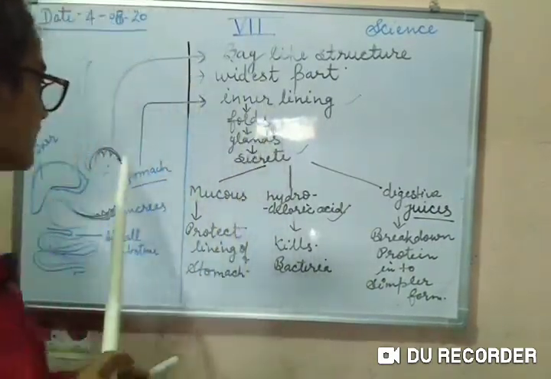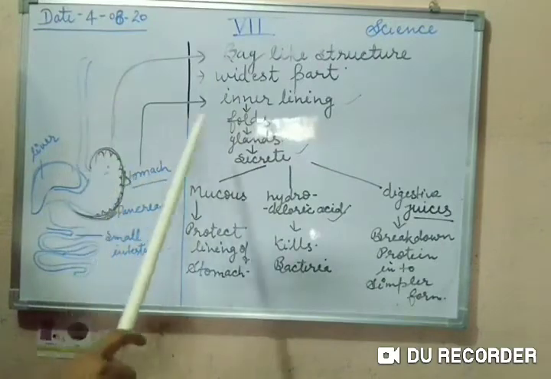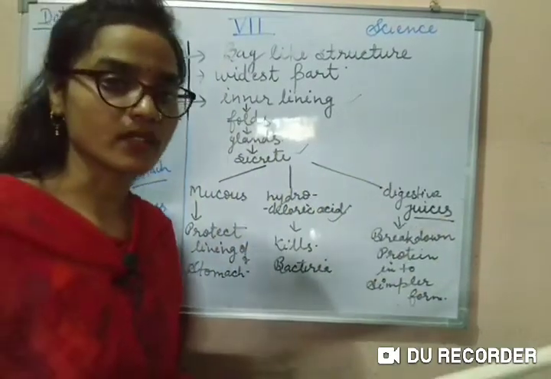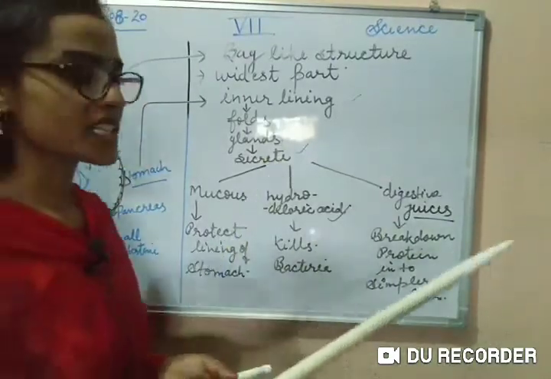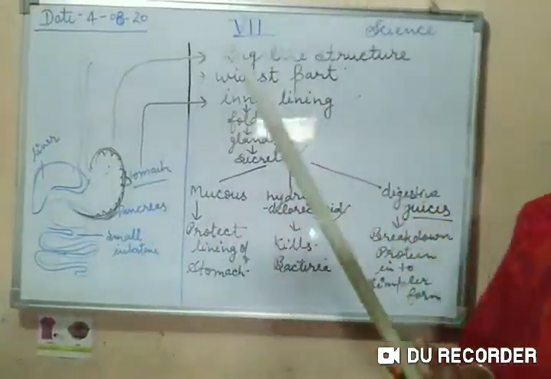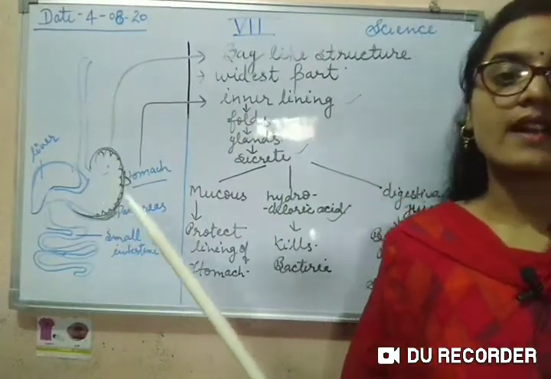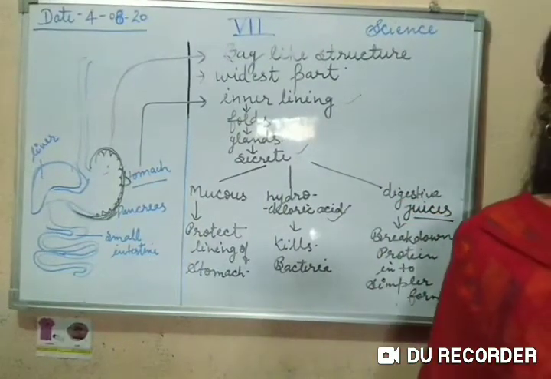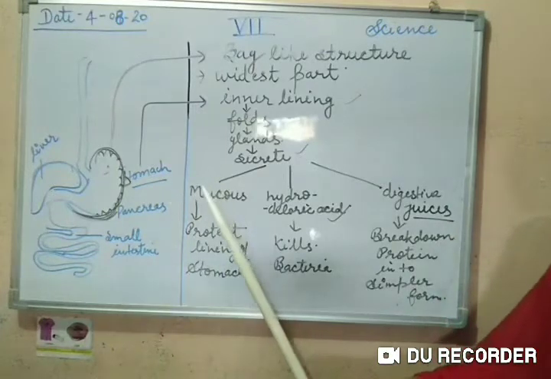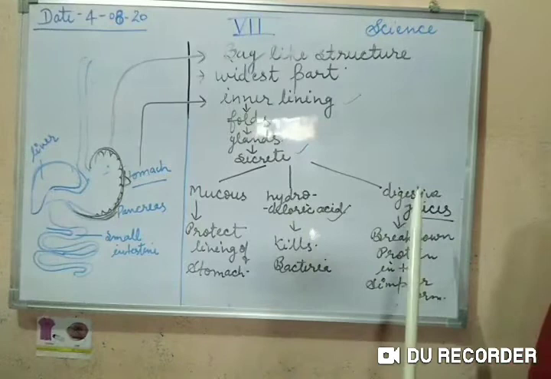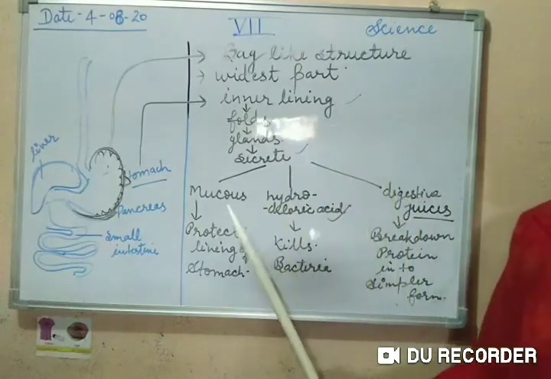In the inner lining of the stomach some folds are found, and in those folds some glands are found. These glands secrete mucus, HCl, hydrochloric acid, and some digestive juices. Let's see what the mucus, HCl, and digestive juices do.